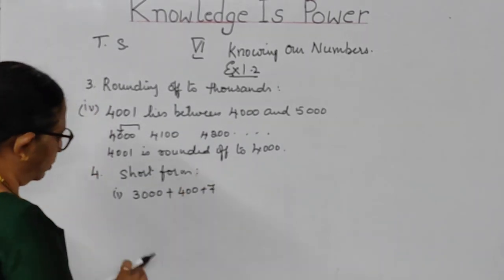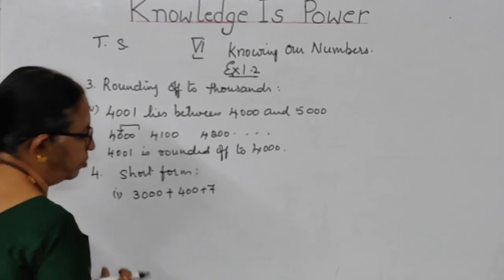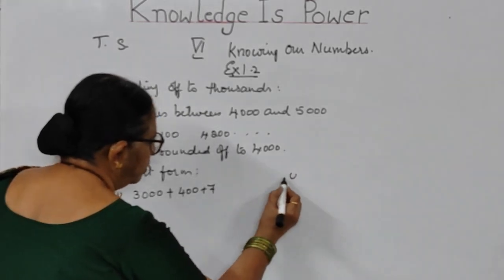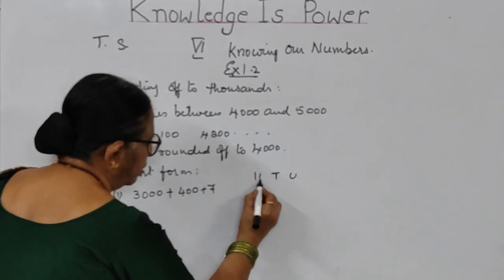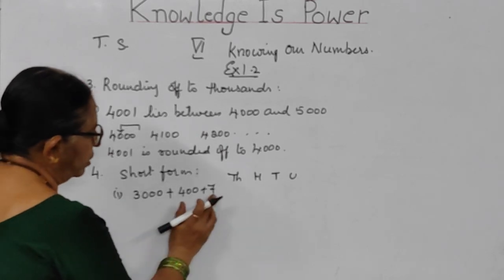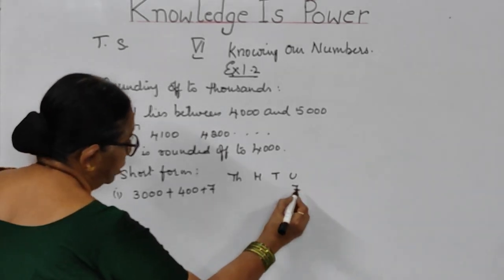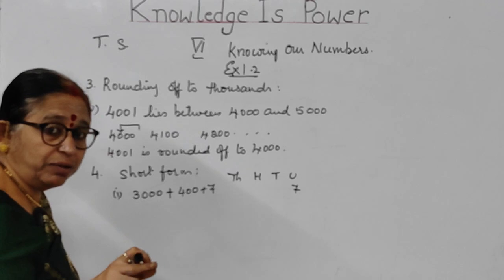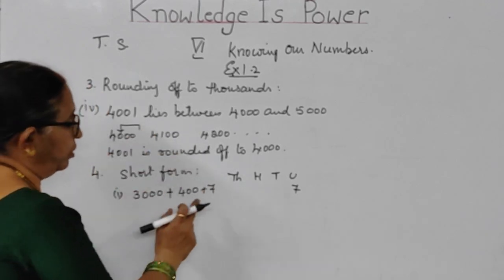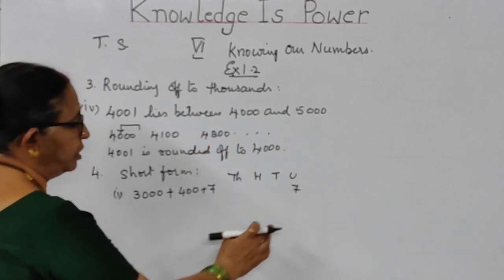It is thousands place, children. So first you write the place values: units place, tens place, hundreds place, thousands place. What is there in units place, children? It is 7. I have told you about face values and place values. Face value into place value. Units place, 7 ones are 7.